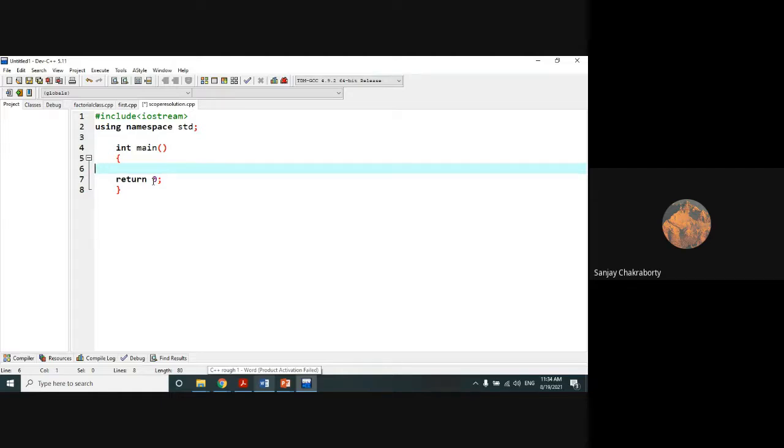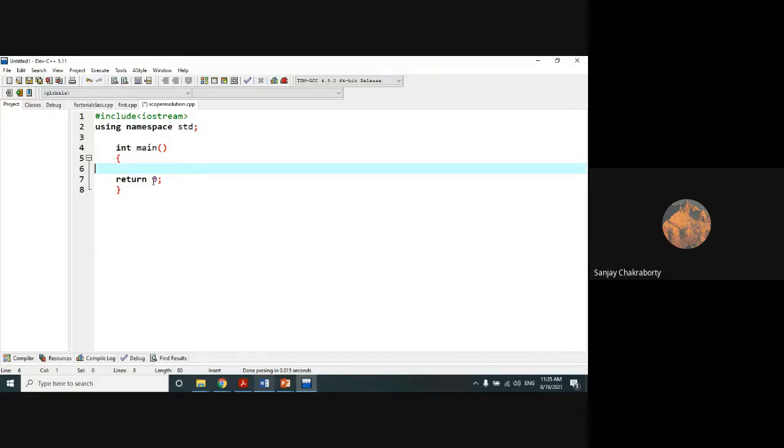Now let me first tell you what is the job of the scope resolution operator. That you have to know first. In C programming, if you remember, the global version of a variable cannot be accessed from within the inner block.